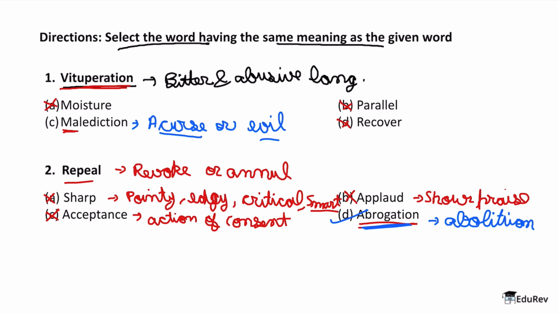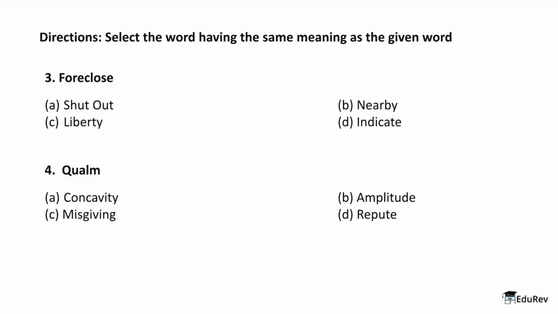So for the first word we had option C as our answer. In the second word, option D is our answer. Now let's look at the third word. It states the word is foreclose. Now let's try to divide the word first, okay? So the first part is fore and the second part is close. Now when we use the word close, it seems like we are talking about something that we are closing.